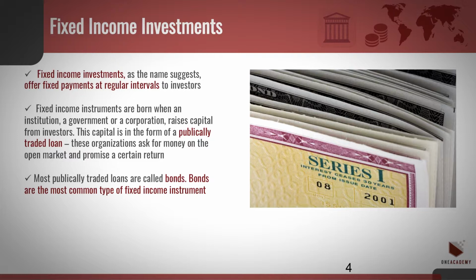Most publicly traded loans are called bonds. Bonds are the most common type of fixed income instrument, although they are not the only type. In spite of its name, a fixed income instrument constantly changes its price once issued.